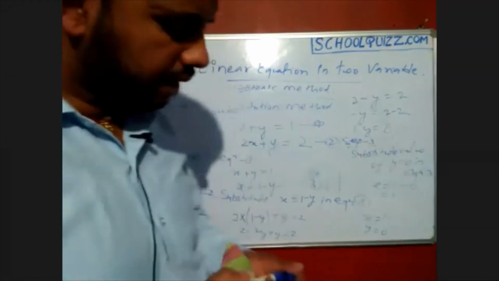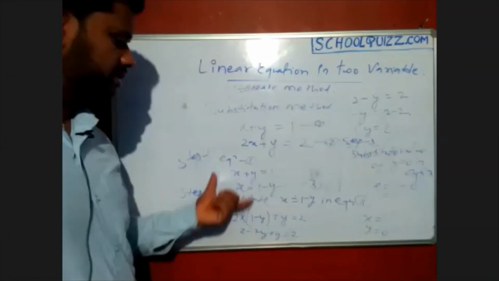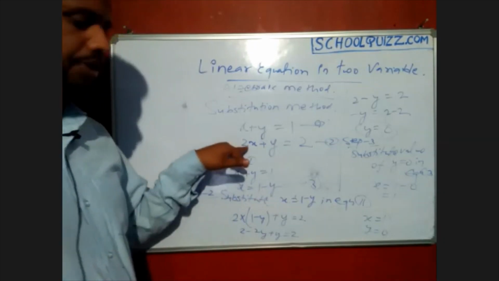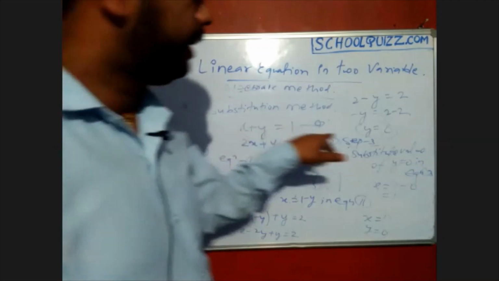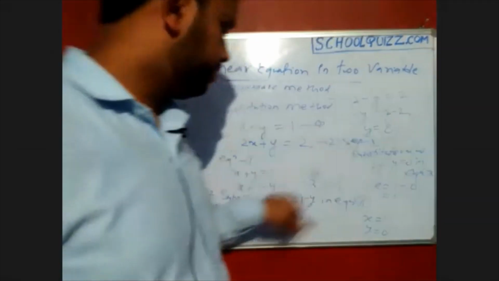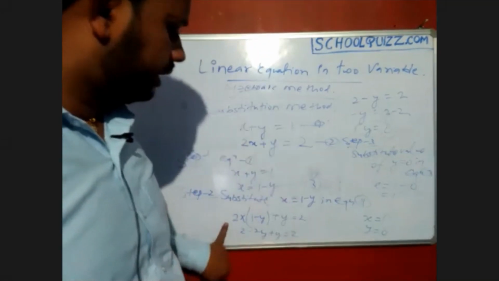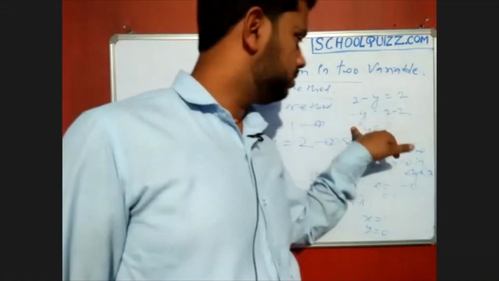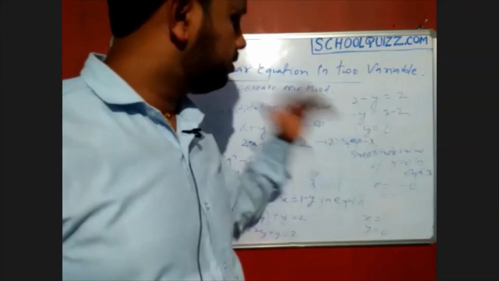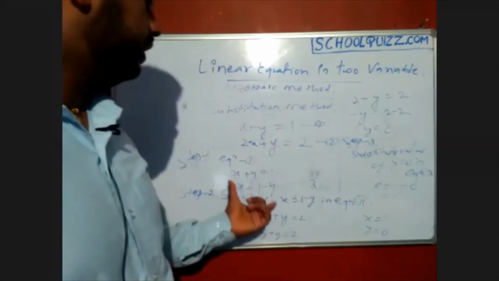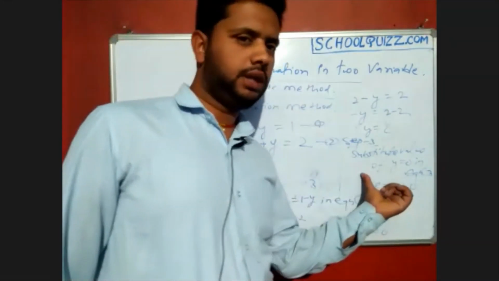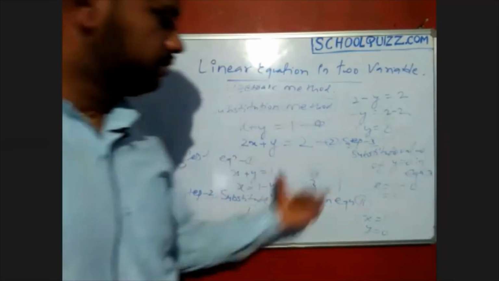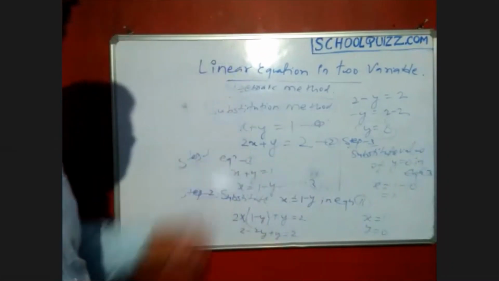Why? Because we are taking one equation and solving for one variable, and whatever value we get, we substitute in the next equation. Again we find the value of the other variable, because when we substitute into the second, we get an equation in one variable. We solve that equation, then substitute this variable in the first or third one, and we get the other variable's answer also. This way we can find the solution through the substitution method.